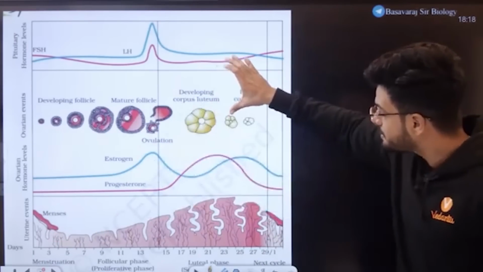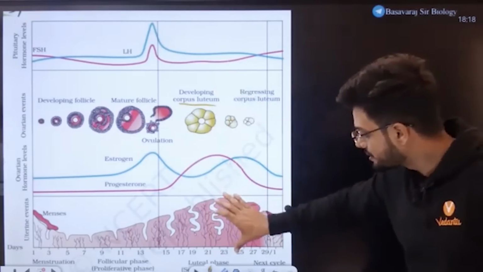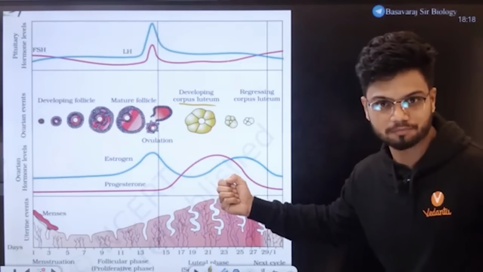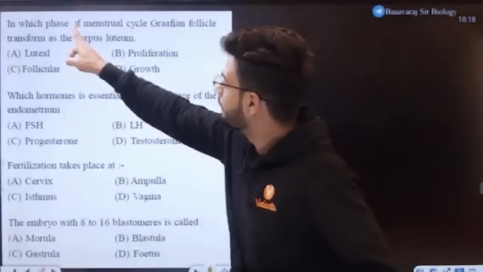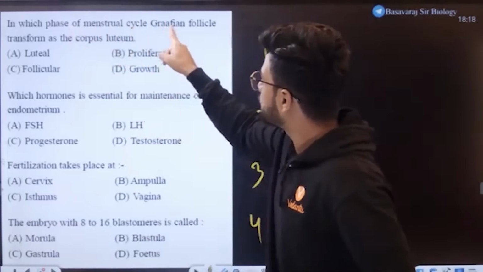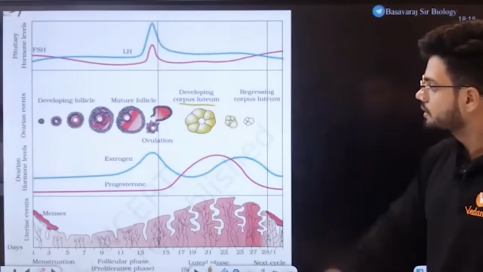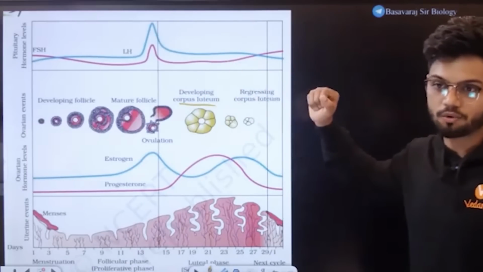This is the luteal phase, where the corpus luteum is formed. Now this is called the secretory phase, where the endometrium becomes secretory in nature. Now the question is asking: in which phase of the menstrual cycle does the Graafian follicle transform into the corpus luteum? You tell me now students. This phase right here, that is the luteal phase.